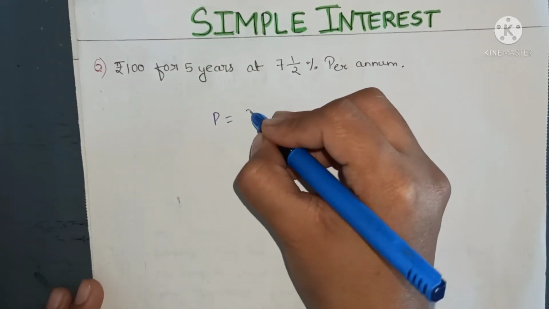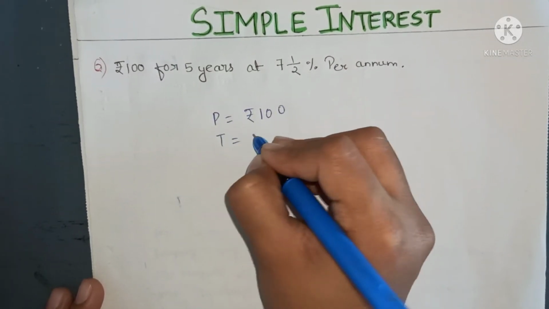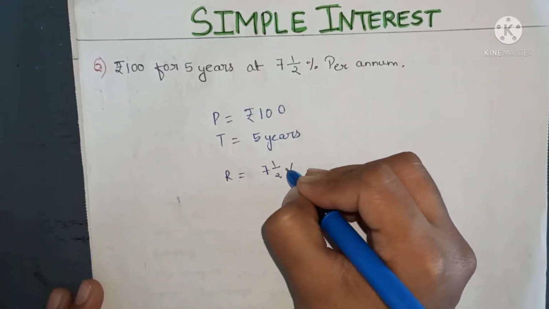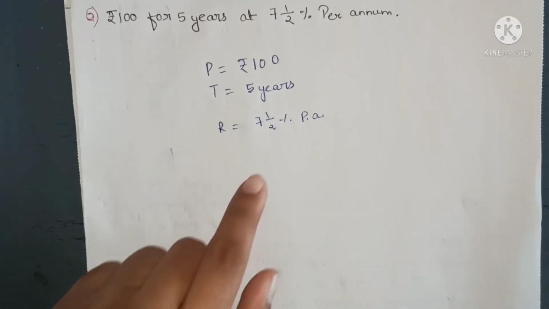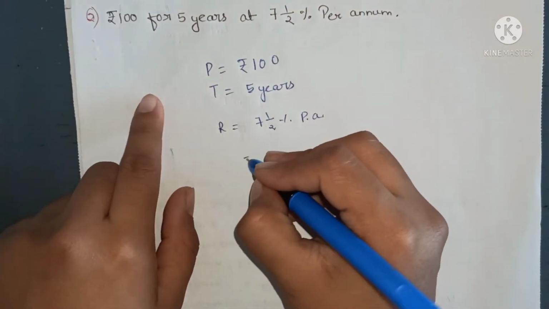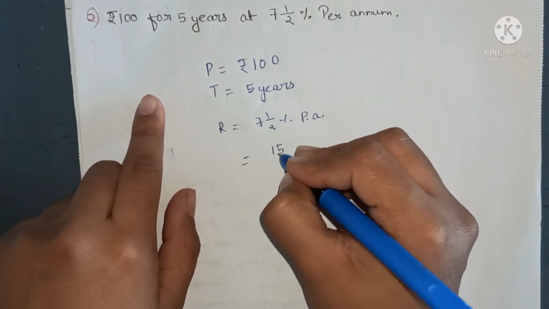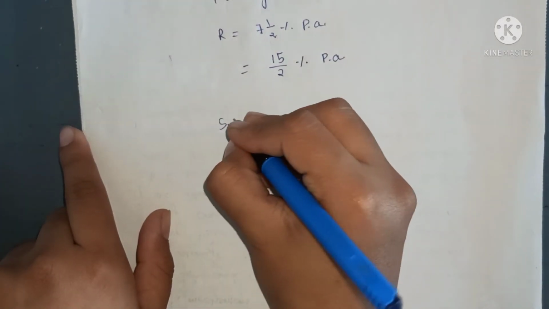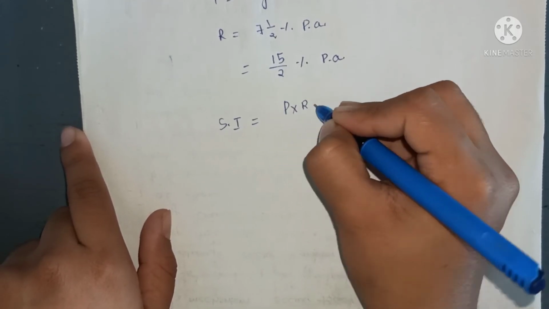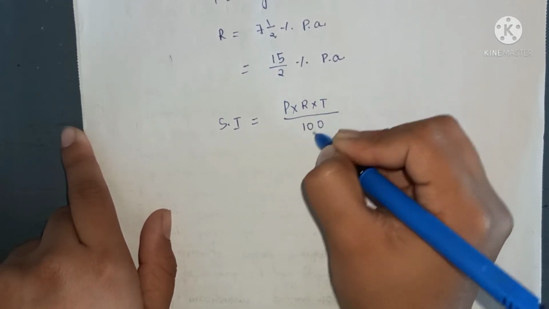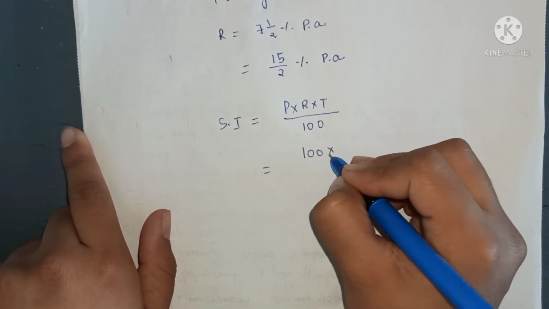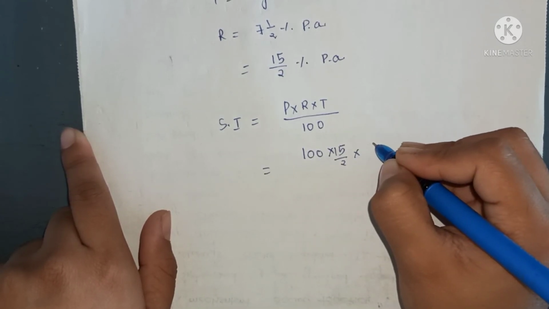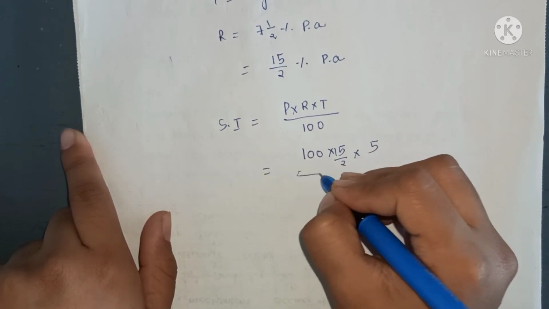So let us write first. Principal is rupees 100. T is 5 years. Now R is 7.5% per annum. So whenever we are seeing a mixed fraction, we must change it. 2 sevens are 14 plus 1, 15 by 2% per annum. Okay, now let us find out the simple interest. What is the formula? P into R into T by 100. P is rupees 100 multiplied by R is 15 by 2 multiplied by T is 5 years by 100.